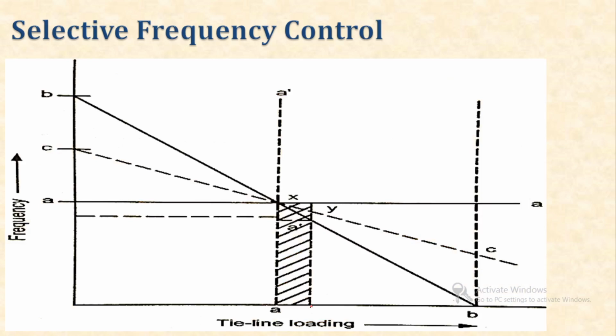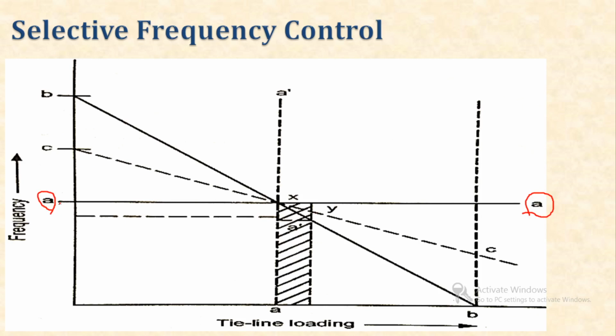So over here in this graph you can see the graph for selective frequency control, and its characteristic is somewhat like the speed governing mechanism. So over here the line AA represents the constant frequency line.